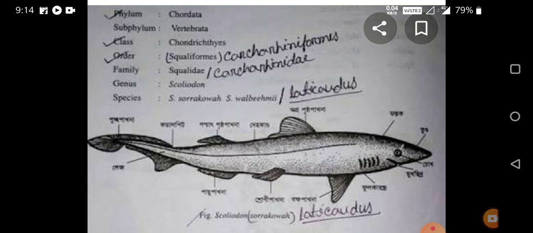The second unpaired fin is known as the ventral fin or the anal fin. This ventral or anal fin is present on the ventral side at the base of the tail region. It is small in size, triangular in shape, and supported by fin rays. And the third one is the caudal fin.